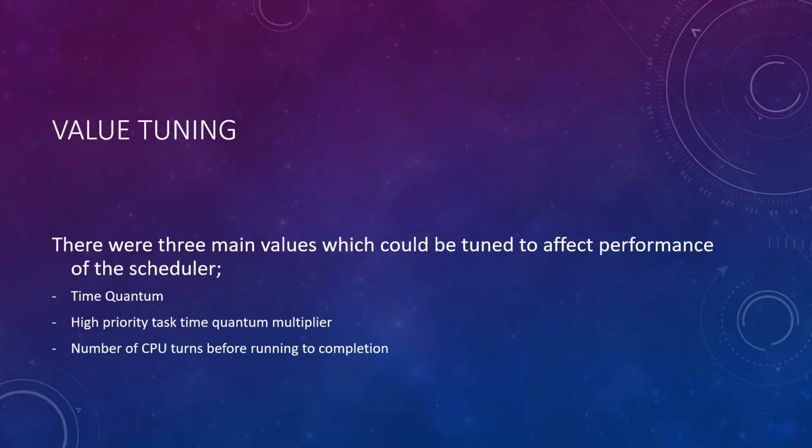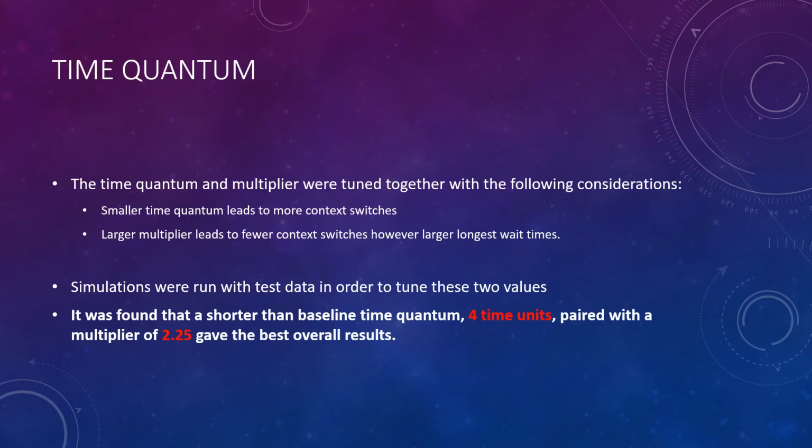To increase the performance of the scheduler, we've looked into time quantum, high priority task time quantum multiplier, and number of CPU turns before running to completion. For time quantum and multiplier, we've considered how a smaller time quantum leads to more context switches. However, a larger multiplier leads to fewer context switches at a cost of larger longest wait time.